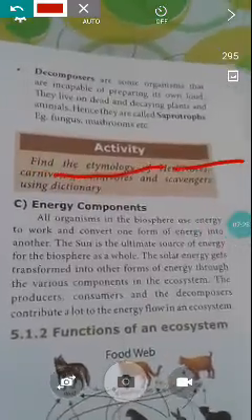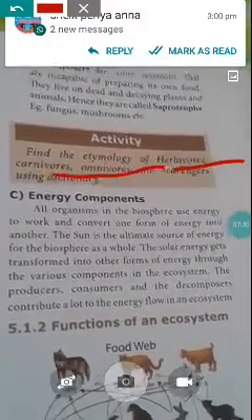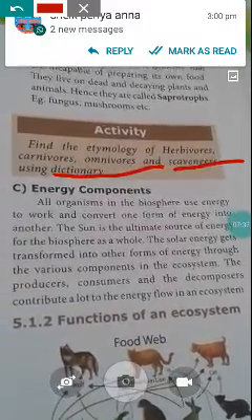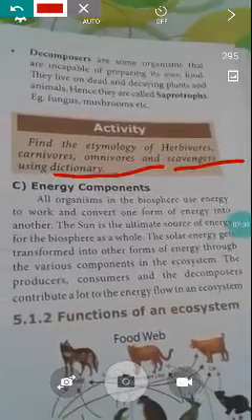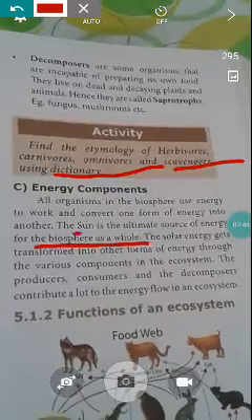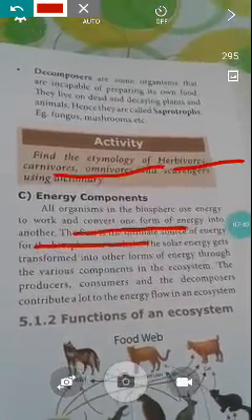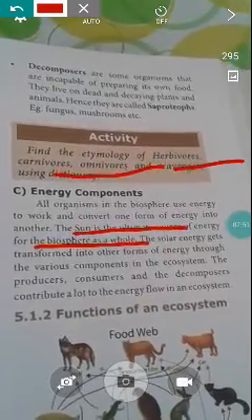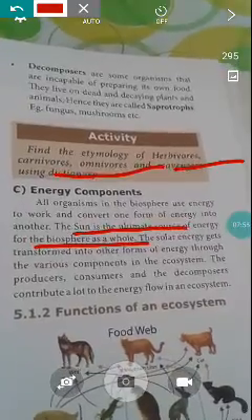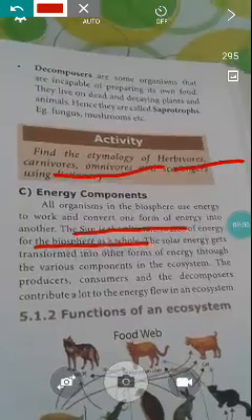And next topic, energy components. All organisms in the biosphere use energy to work and convert one form of energy into another. The sun is the ultimate source of energy for the biosphere as a whole. The sun is the main energy component. Solar energy gets transformed into other forms of energy through the various components in the ecosystem. The producers, consumers, and decomposers contribute a lot to energy flow in the ecosystem.